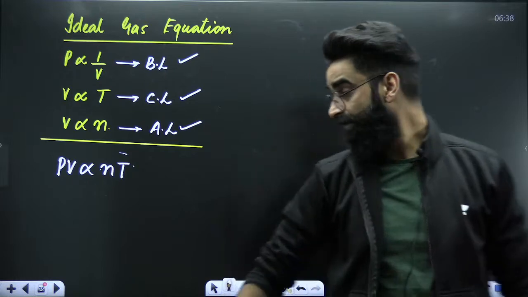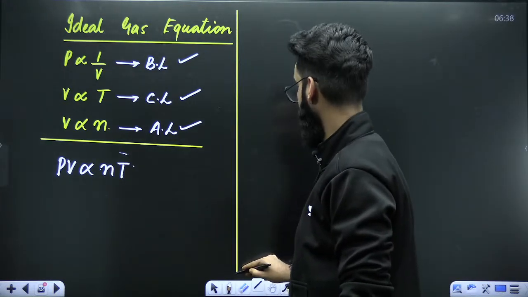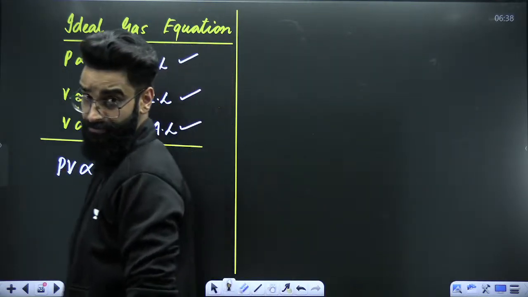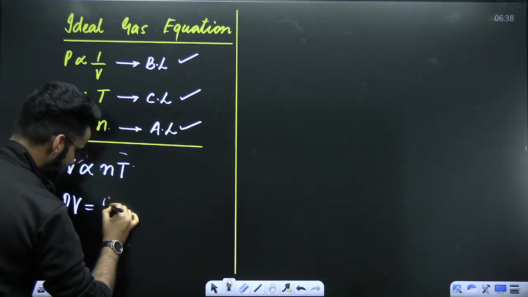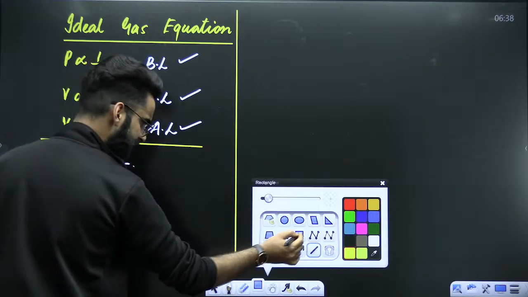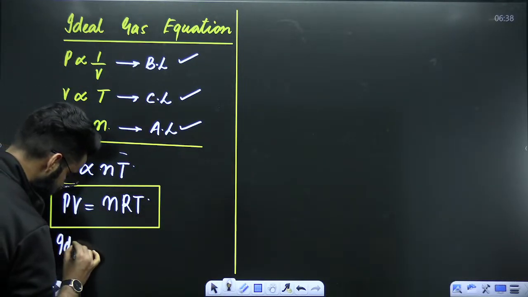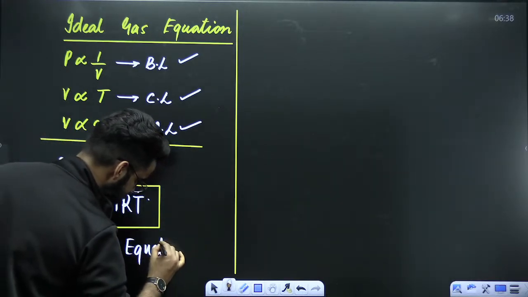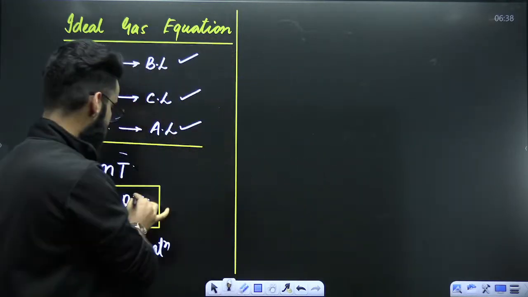Okay? Now, what exactly are we going to do? Understand. It's simple now. If I remove the proportionality sign here, I'll be getting a constant. So it's going to be PV is equal to nRT, and I'm writing as such, this is R, this is T, correct? This particular equation, which you have been studying for so long now, is something which you call the ideal gas equation. So ideal gas equation is what? It is PV is equal to nRT, right? This is your ideal gas equation.